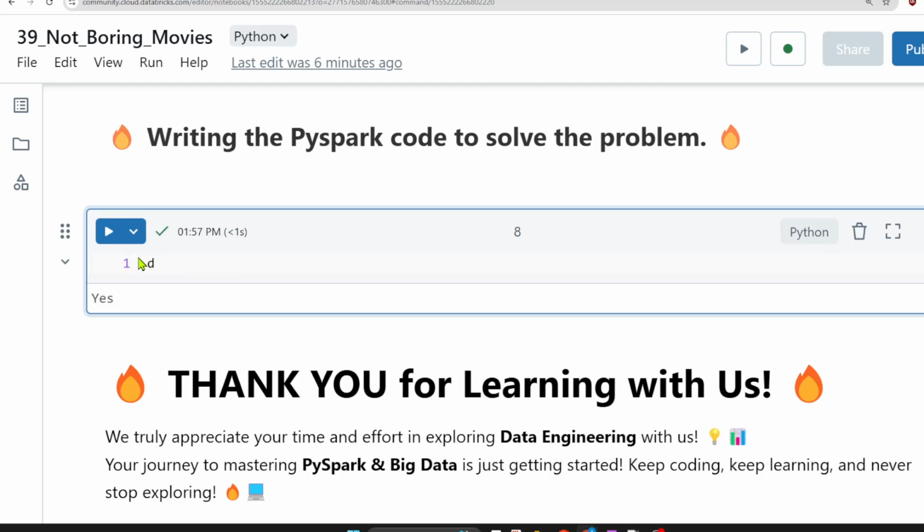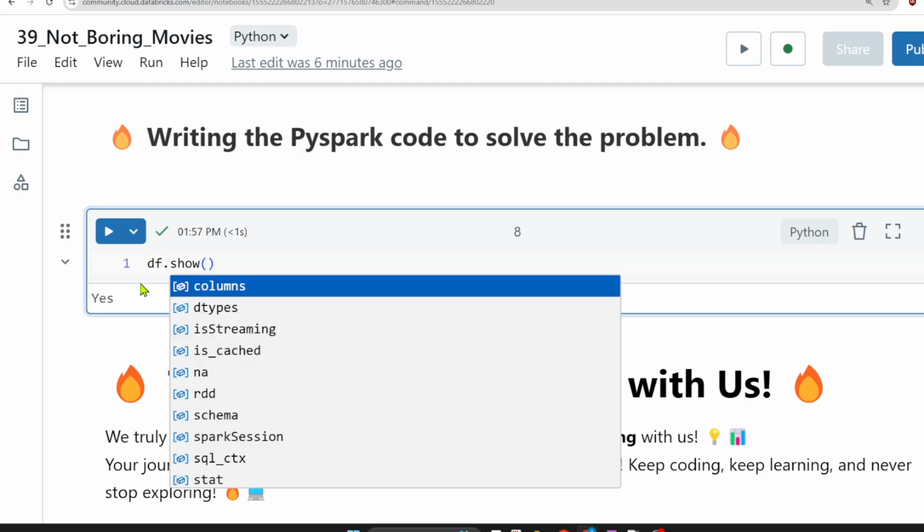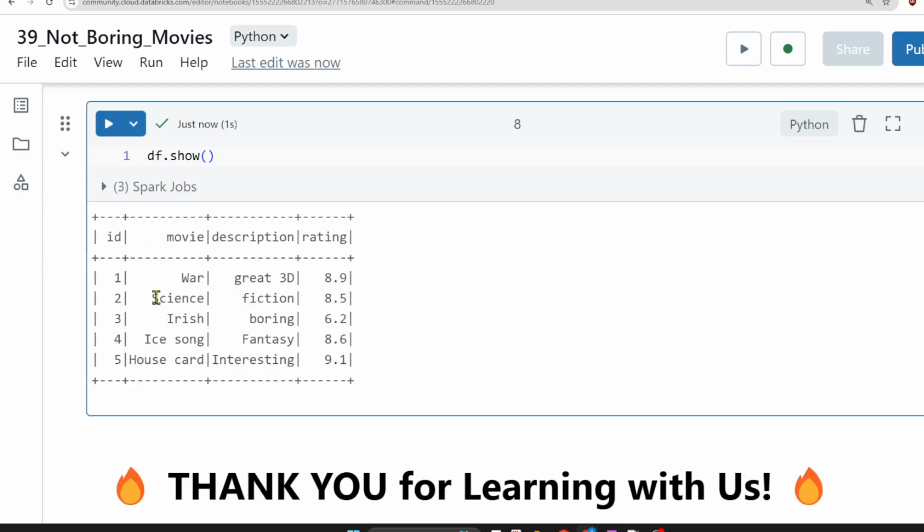Correct. So df.show. Let us see the first output. I always start with seeing the output so that I can copy the column names. It is very easy, right? So what we have to do is firstly find the odd numbers. To figure out odd numbers we can do mod of 2 and filter it out, right? So let us filter it out. We know how to do the filter. Dot filter we have to apply, and on what column? We have to apply it on the id column.